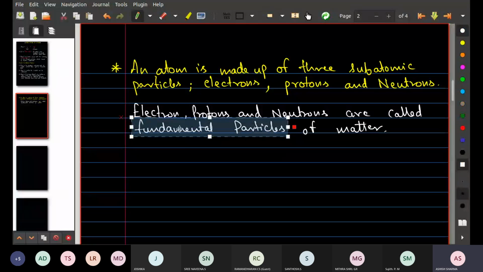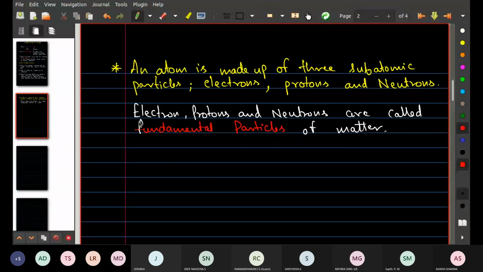Complete these two points first in your copy. Fundamental particles. I hope these things are clear to you.